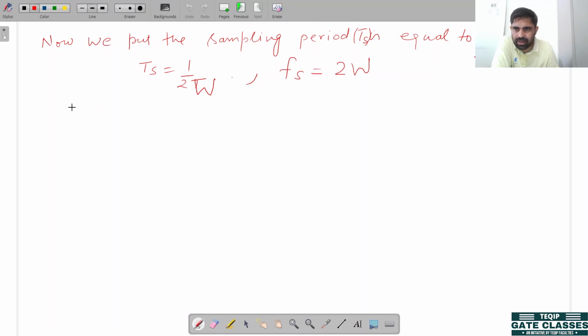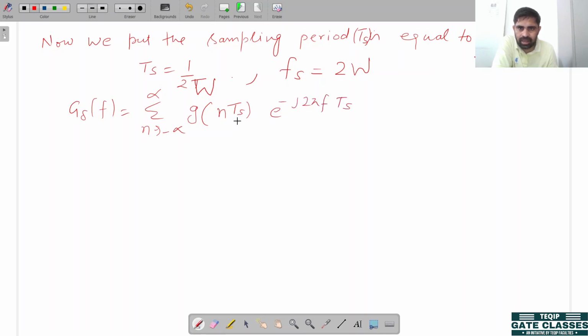Once again, I write the discrete Fourier transform equation: sum over n from minus infinity to infinity of g of n by 2W, e to the power minus j 2 pi f TS.